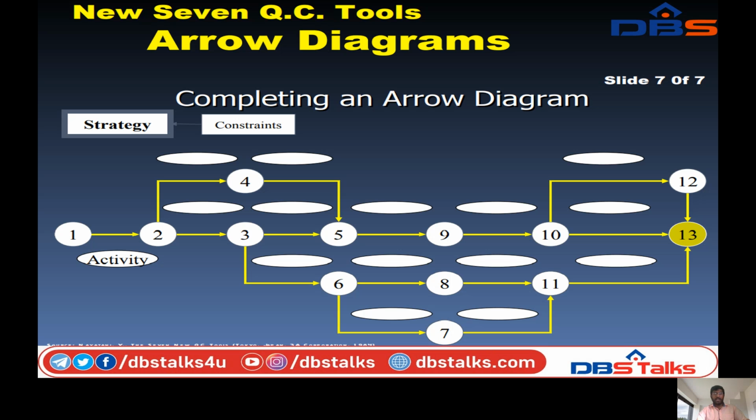Series arrangement and parallel arrangement: 1, 2 is a series arrangement, 3, 4 a parallel arrangement, 5, 6 a parallel arrangement. 3, 5 is a series, 5, 9 series, 10, 11 series, 9, 10 series, 10, 13 series. So these are all in the series arrangements. Then, in common manner, the parallel arrangements are 3, 4 and 5, 6, 7, 8, 9, 10, 11, 12, 13. So this is how the final diagram is completed.